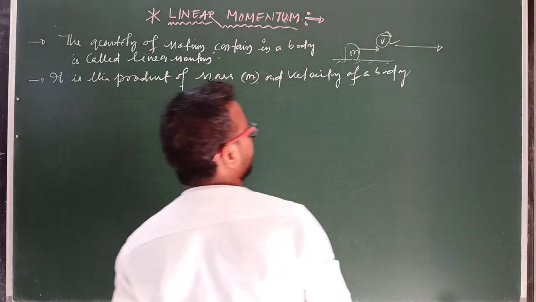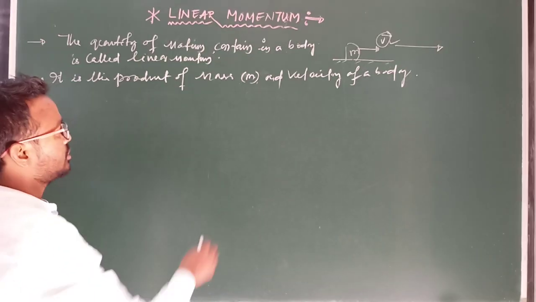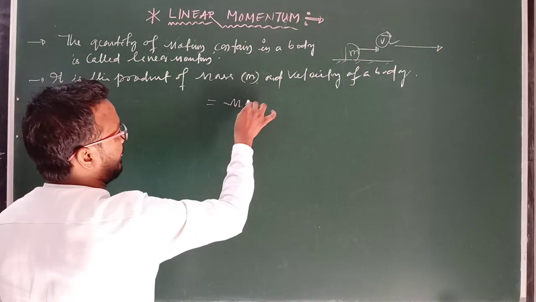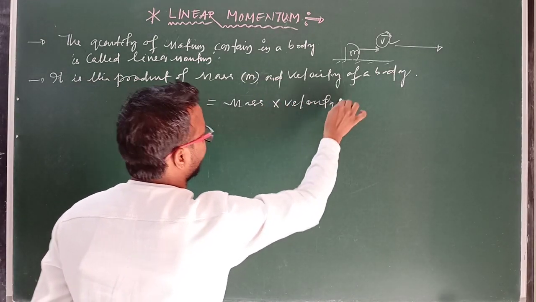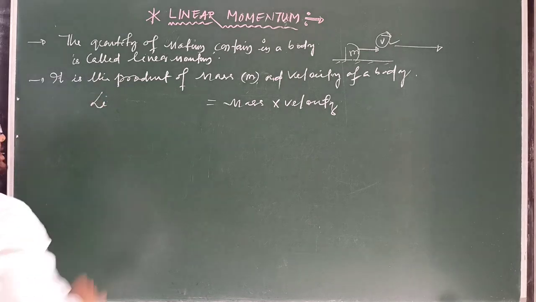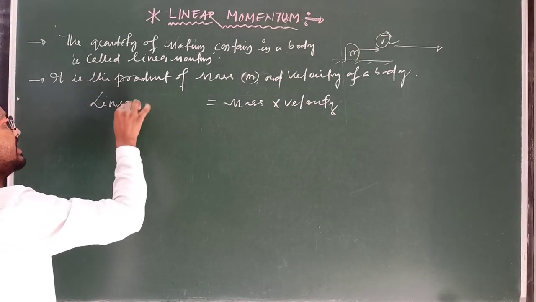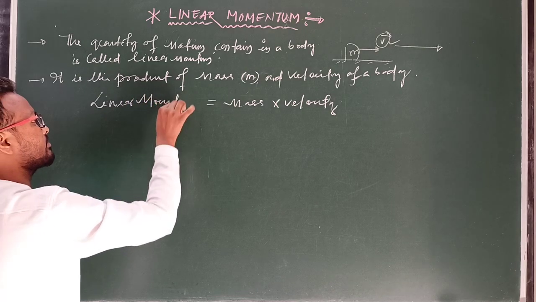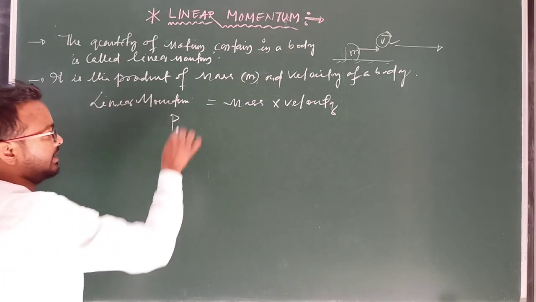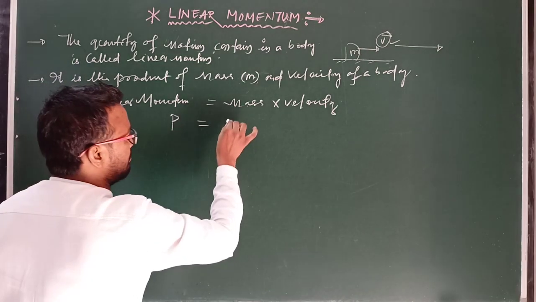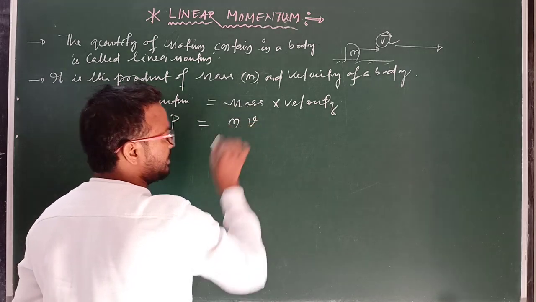Mass and velocity of a body is known as momentum. So it is the product of mass and velocity, which gives another physical quantity, and that physical quantity is known as linear momentum. It is denoted by capital P, mass represented by m, and velocity represented by v.